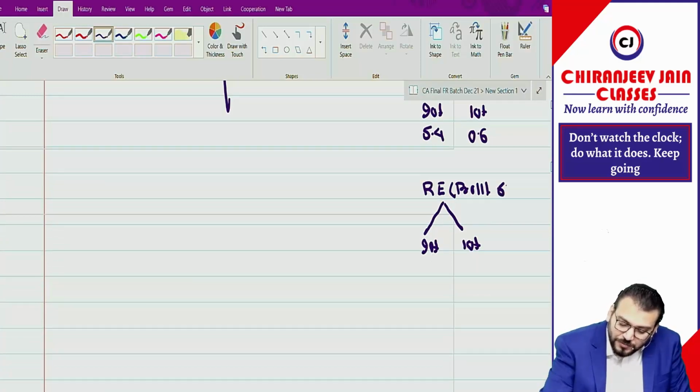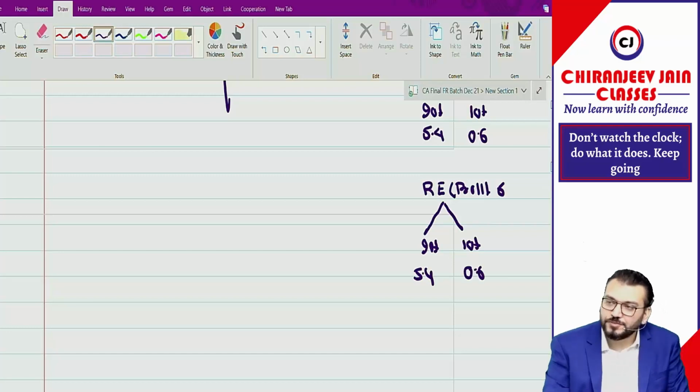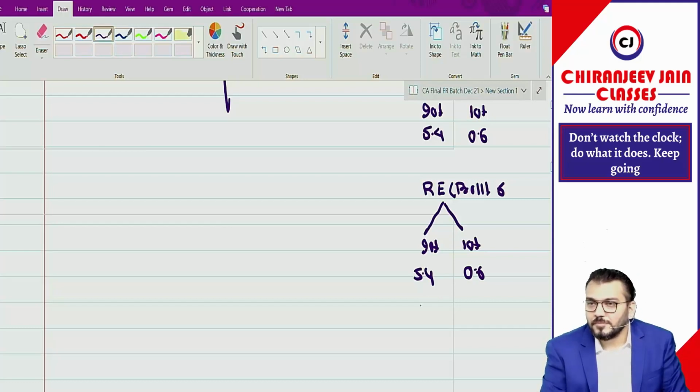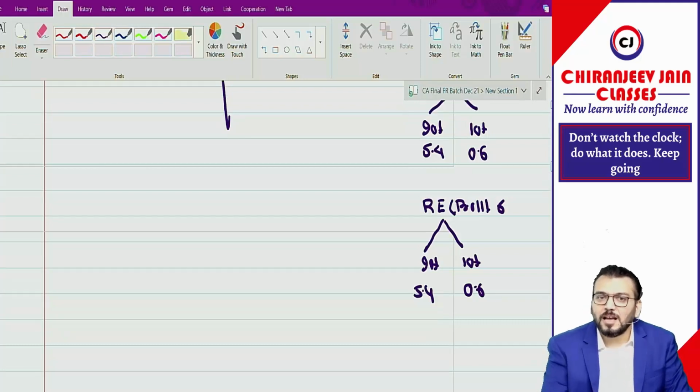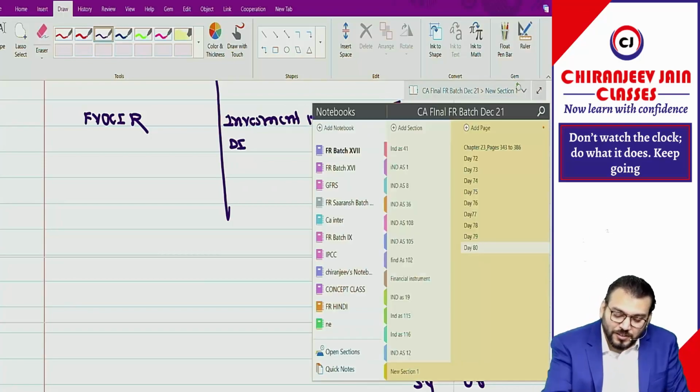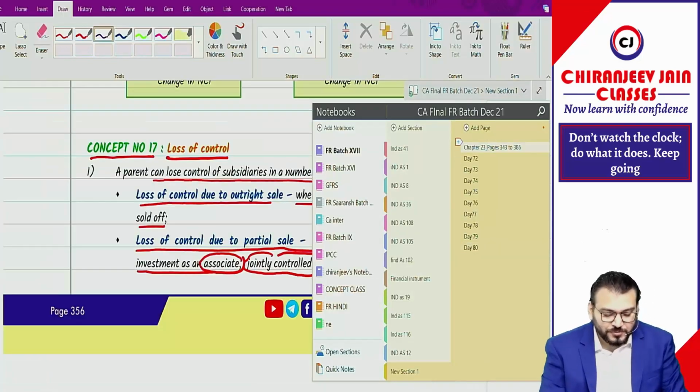Suppose 6 only, it becomes 5.4 and this becomes 0.6. So in CBS, how much will come to retained earning and how much will go to NCI? The same thing I am asking, how much will go to FVOCI reserve and how much will go to NCI? Then why are you saying 6 crore? It means you are forgetting one concept. We have done this concept. Check karo.